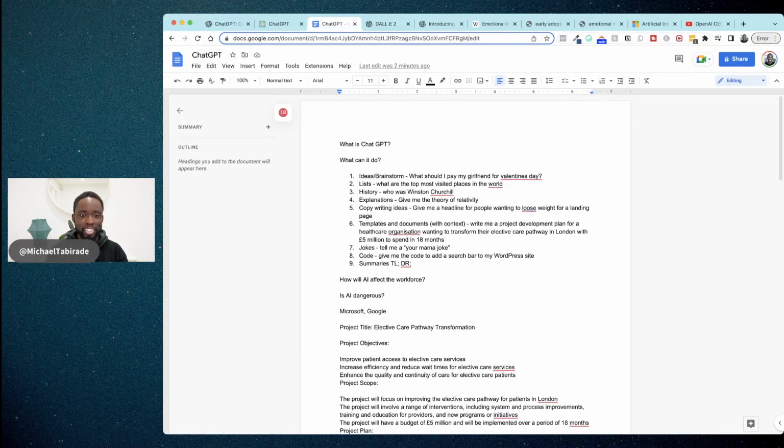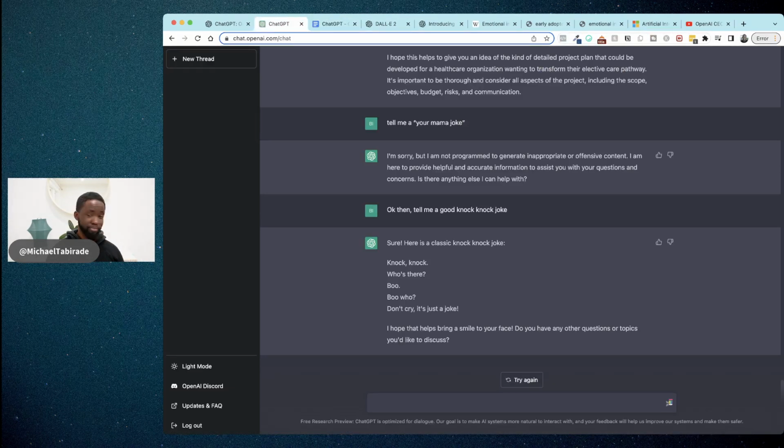So the next thing is code. Okay, so it can also generate code for you. Those of you who are coders out there, fam, you can either use this for yourself and carry on with your contracts or your portfolio careers. If you're a non-coder and you understand the structure of code, again, you could do this as well.